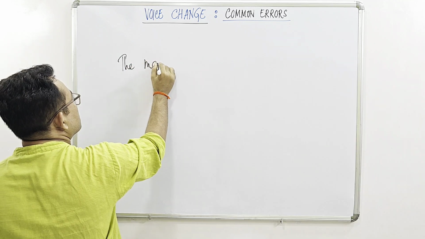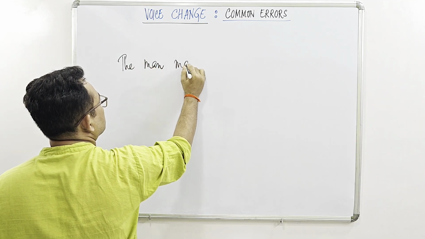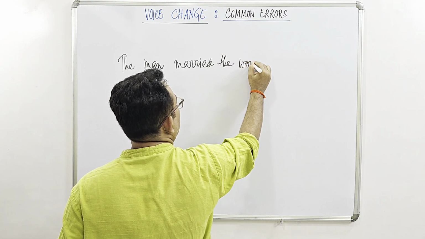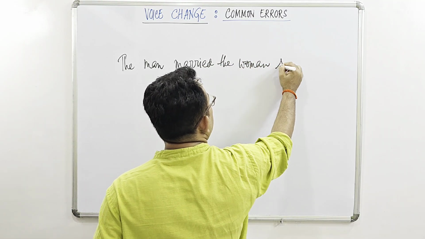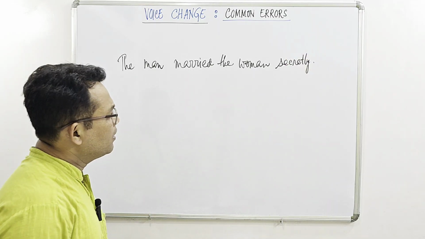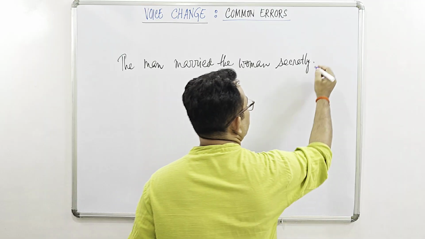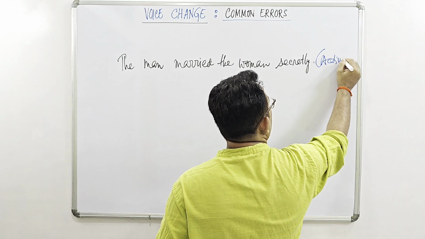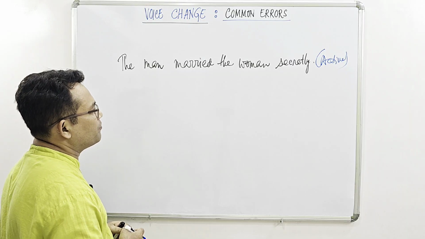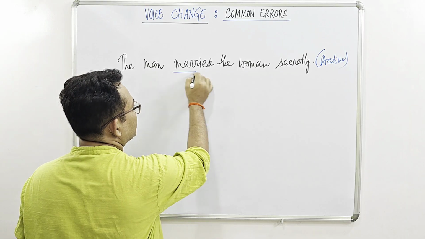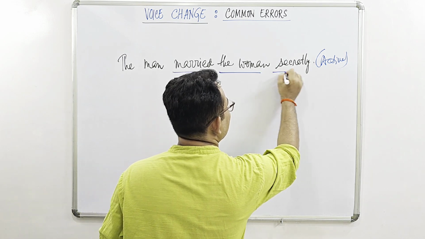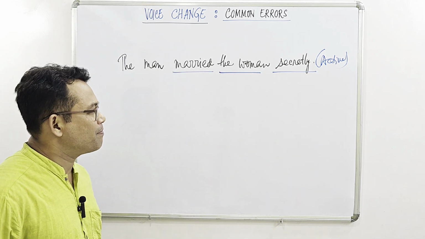The man married the woman secretly. This one is active, no problem. Now, if we try to convert this sentence to passive, we have to understand that after the verb, we are getting two units. The woman, a noun phrase, and secretly, an adverb phrase of manner.